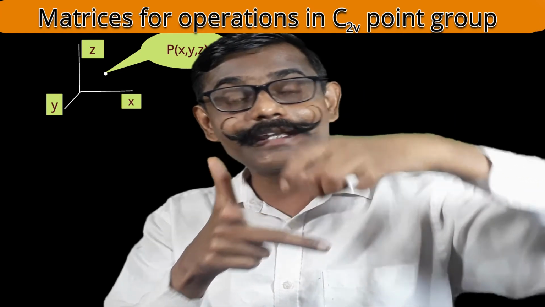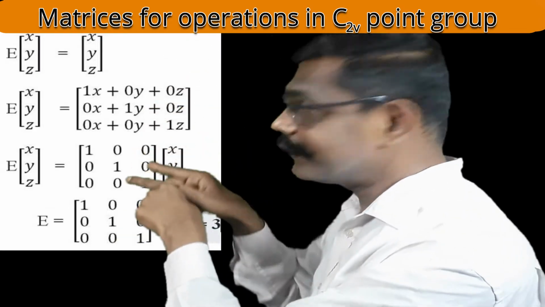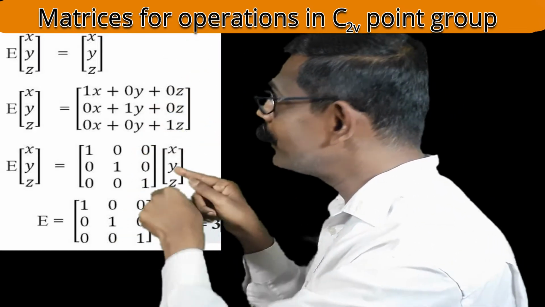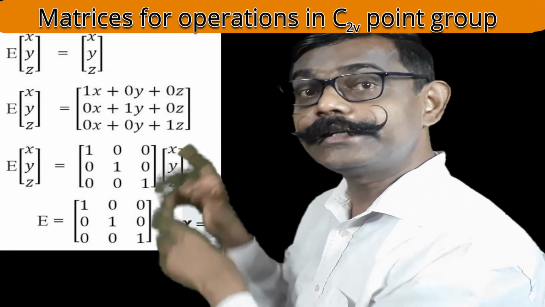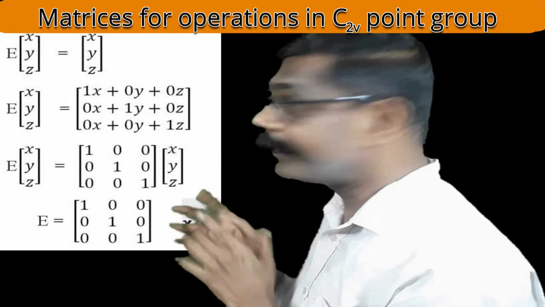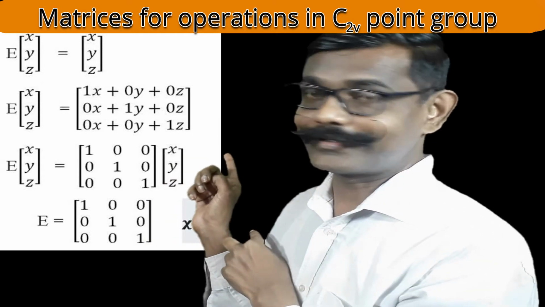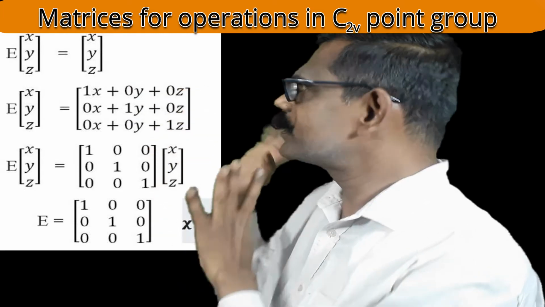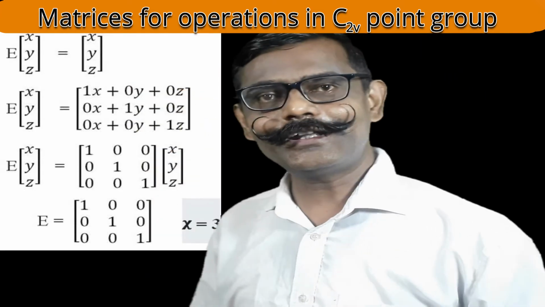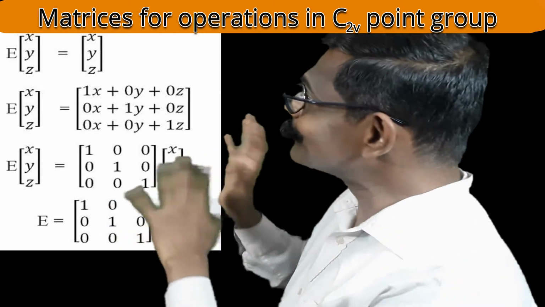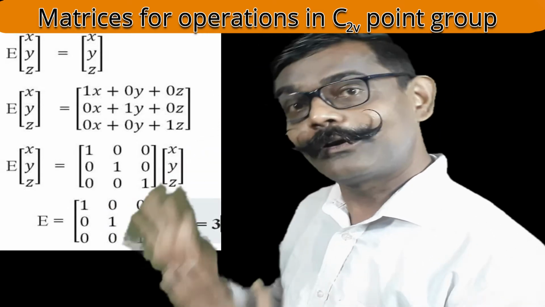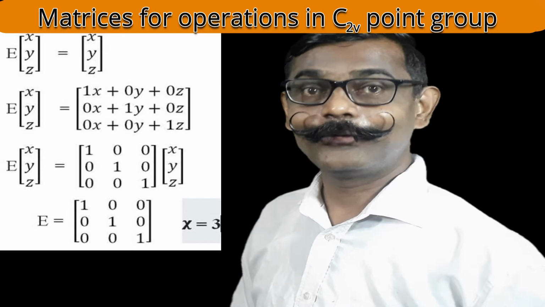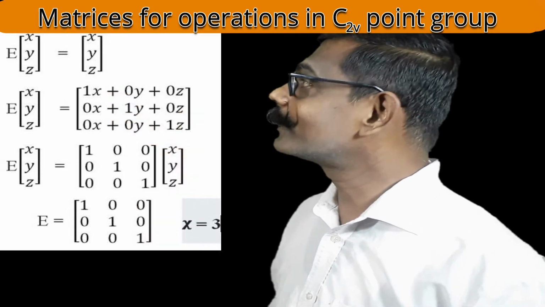How can I represent that mathematically? Identity as an operation on our coordinates x, y, z gives the result x, y, z. These are all matrices. I want to establish the matrix for identity. So this is our consideration. I represented it mathematically. It seems very simple, but a lot of meaning is there in that. We can derive the matrix for the identity.